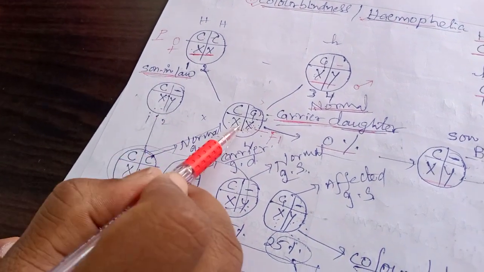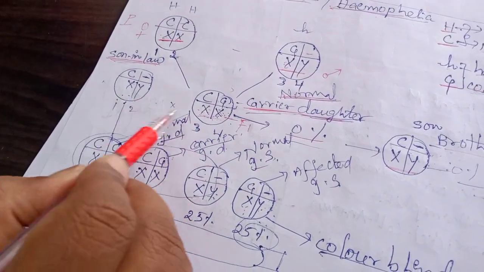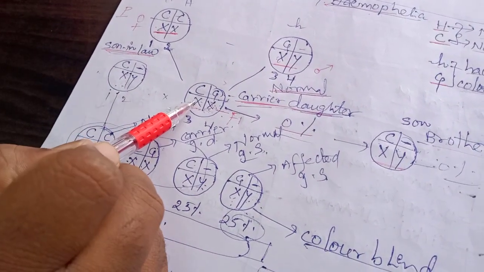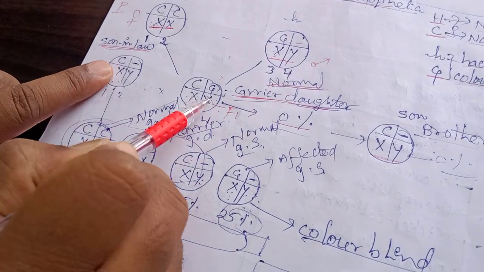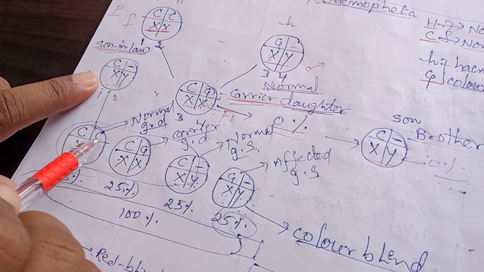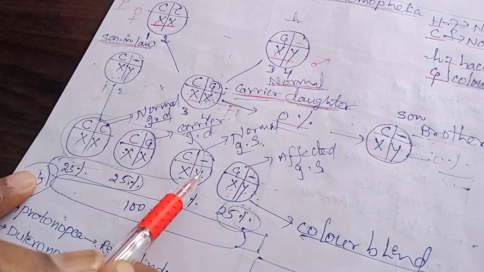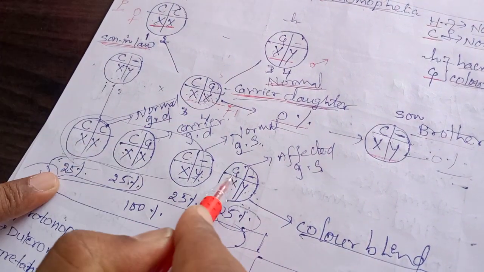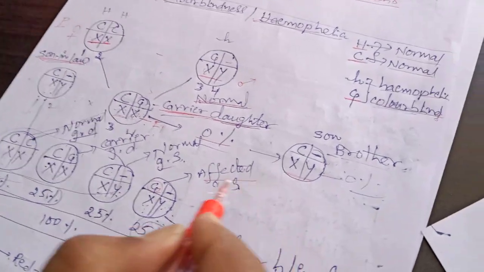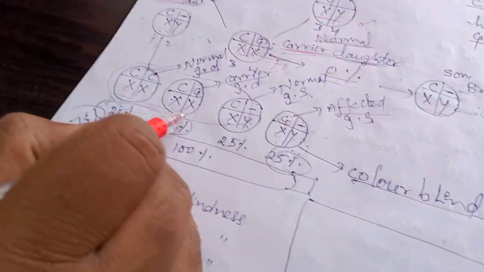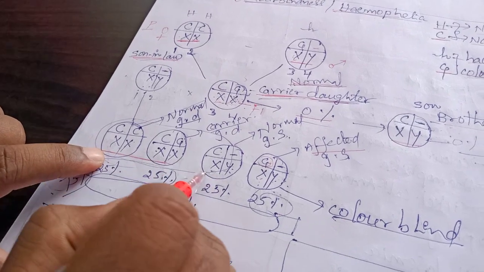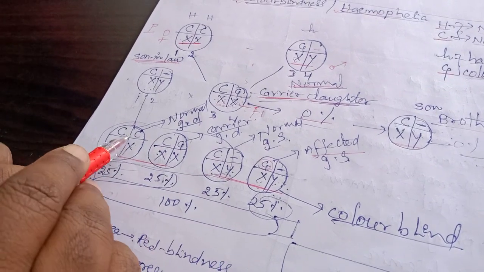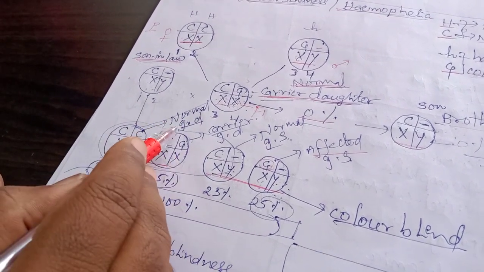Now they multiply it, both of them. If you are multiplying this, what are the consequences we get? See here, you have to multiply like this. Next, X above gametes on top, and XY capital C nothing, and XY small c, here is the affected person. So 50% of the girls will form and 50% of the boys will form. In 50% of the boys, and here 25% are the normal granddaughters.